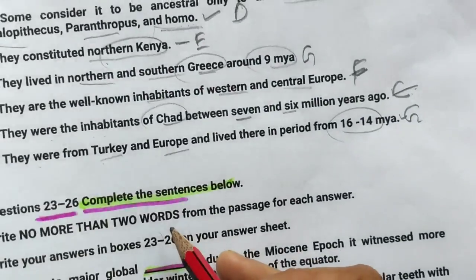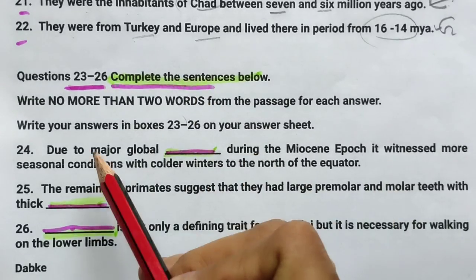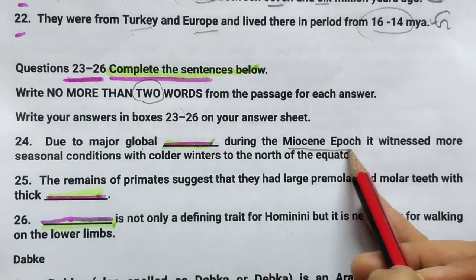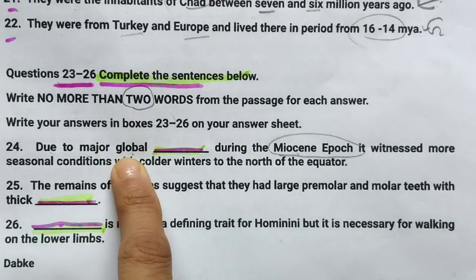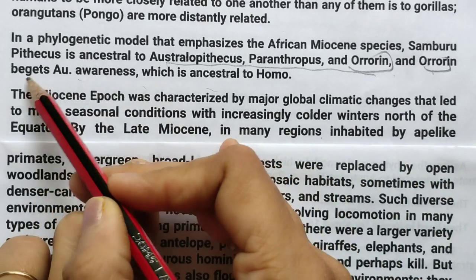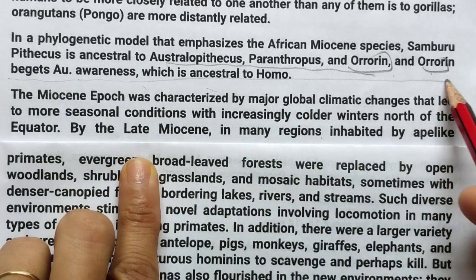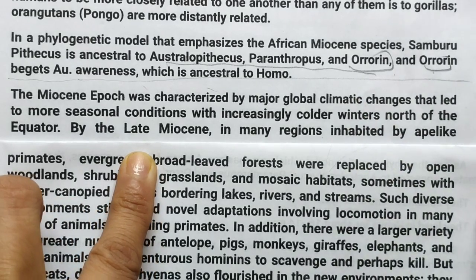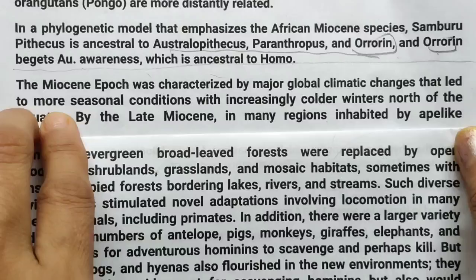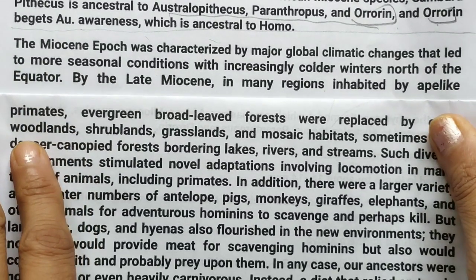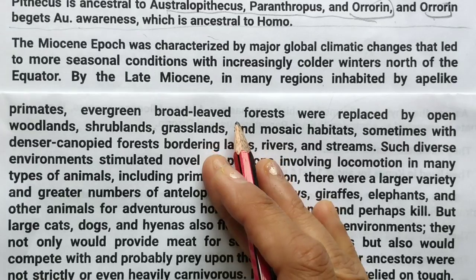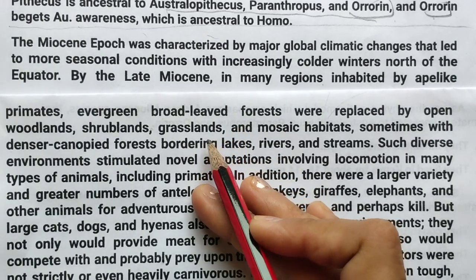Okay. Now coming to fill in the blanks, complete the sentences below, no more than 2 words. Due to major global, okay, this word, let's find it. Now till here we have got this first type of question. Now we have left this full paragraph and one more paragraph is there. So as I told you, first question, attempt your reading according to the types of question they have divided. The examiner has divided the reading according to the paragraphs.